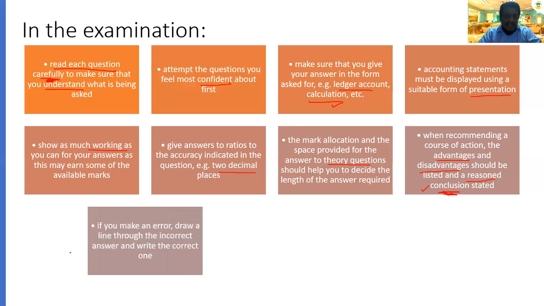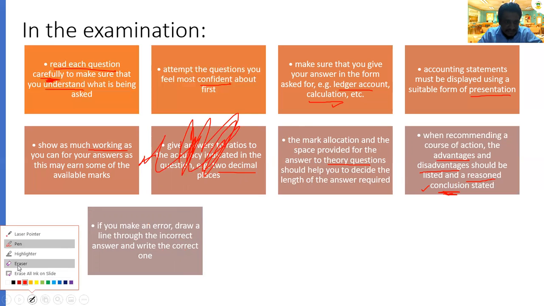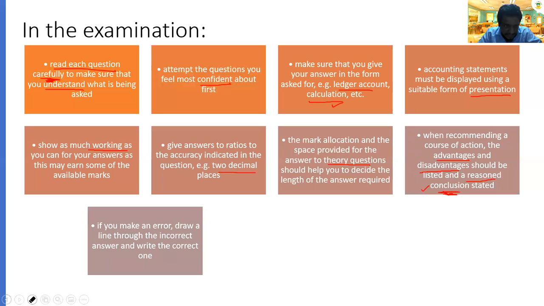Next one is if you make an error, draw a line through the incorrect answer and then write the correct answer. I know a lot of people, whenever you make a mistake, you go and erase like this. Don't do this. Please don't do this. How you need to erase? Wait, I show you how to erase. Let's say the place is wrong, you're supposed to erase it properly.